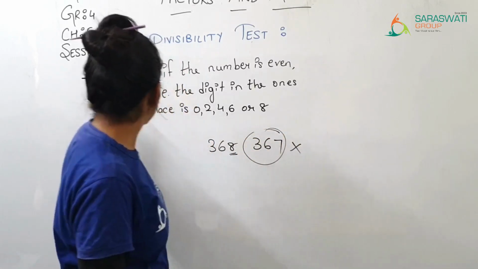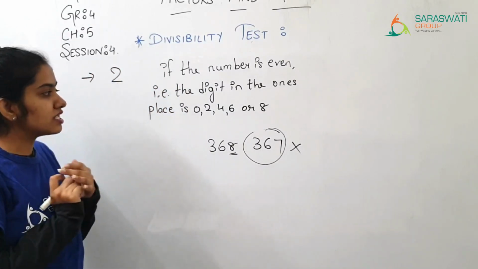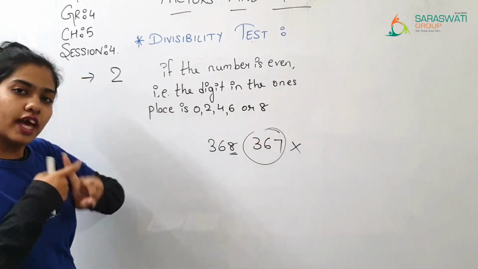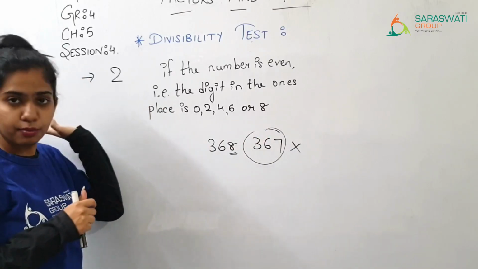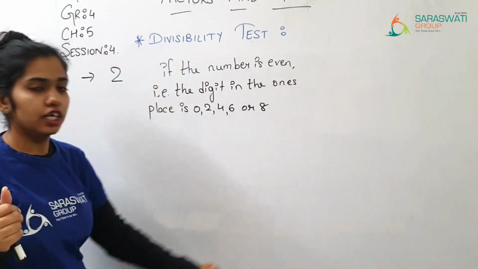If the ones place has one of these digits, then and only then is the number divisible by 2. Otherwise it is not divisible by 2.